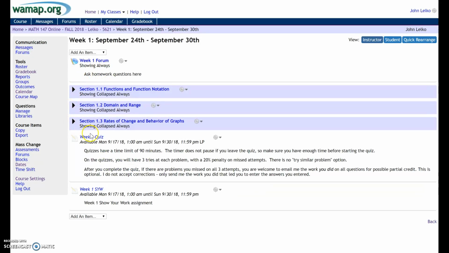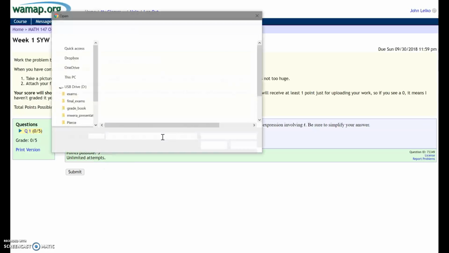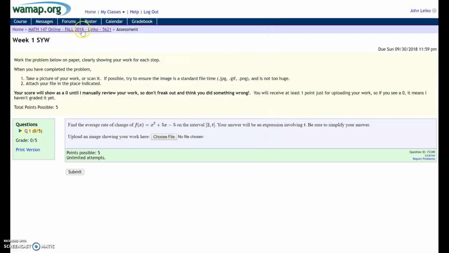Once you are done with those things, you do have 2 assignments that will be due at the end of the week. So there will be a week 1 quiz that will be focused on sections 1.1 through 1.3, and then you'll also have a show your work assignment. With this particular show your work assignment, you only have 1 question, and what you're going to want to do is take a picture of your work or scan it, and upload it by clicking on choose file and finding that information for yourself.